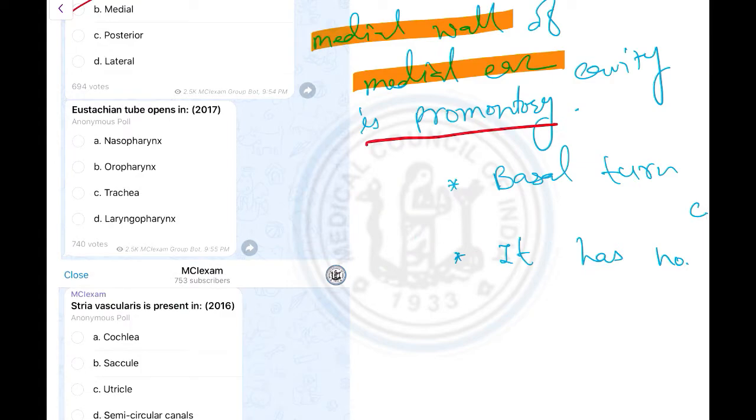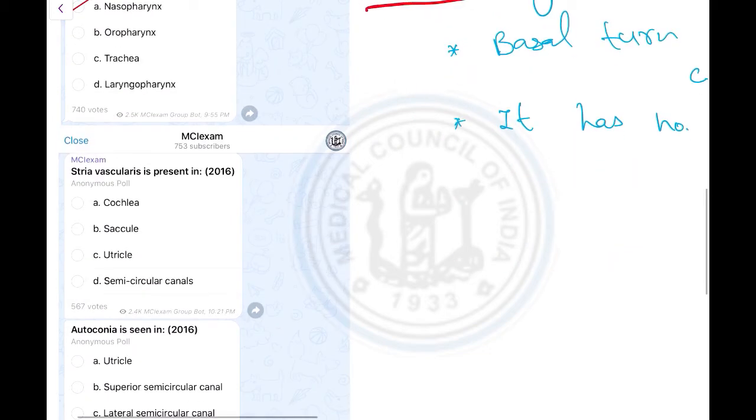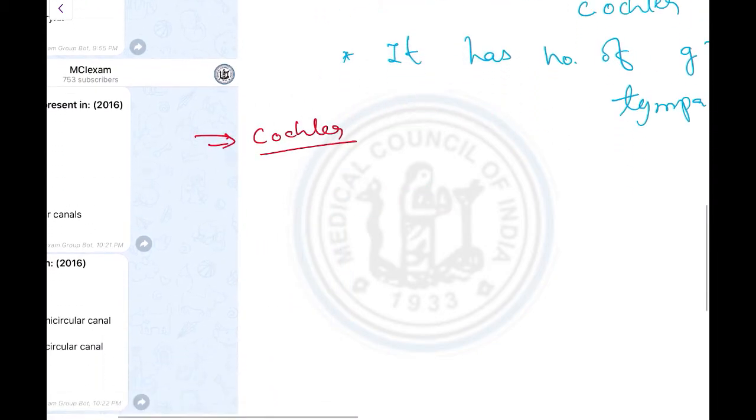Next question is Eustachian tube opens in the nasopharynx. So A is the correct answer. Next question is stria vascularis is present in. In a previous question we already discussed stria vascularis. Here we are going to discuss the cochlea, the inner structure of the cochlea.